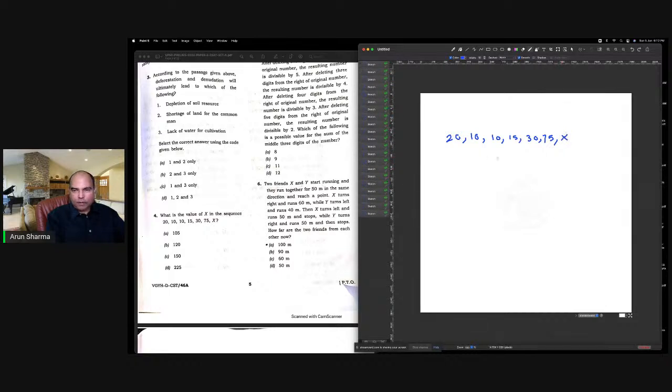If you see this 20, 10, 10 and 15, the spotting is easy if you've got your mind set on what kind of things you're looking for. तो ये एक increasing multiplication है, into 0.5, into 1, into 1.5, into 2, into 2.5, and hence the next number will be into 3. So 75 into 3 will be 225, and option D will be the right answer in this question.